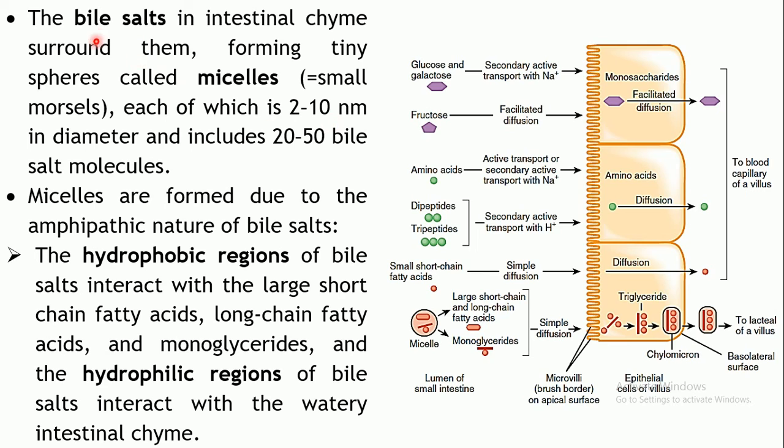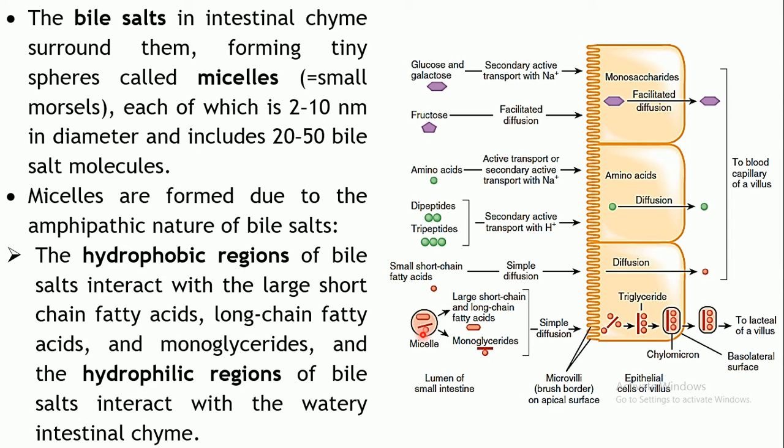These bile salts will orient themselves around these monoglycerides or large short chain or long chain fatty acids in such a way that they will be able to suspend in the water. They will help in dissolution of these lipids into this watery material. They will remain stable.